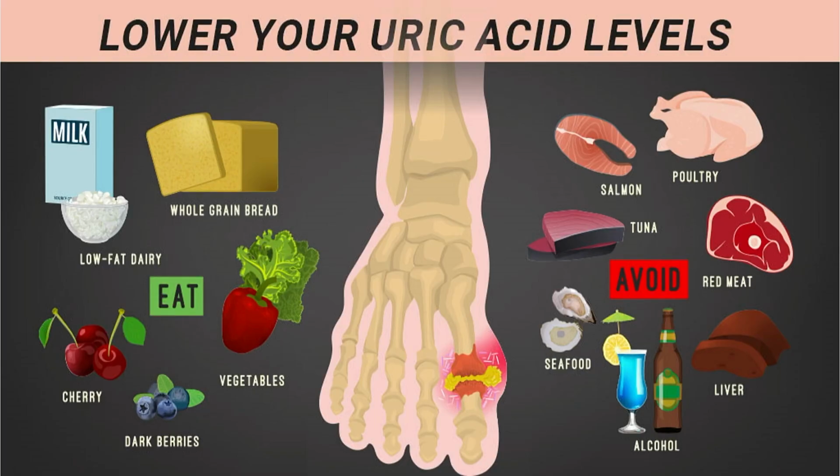So these are the foods: low fat diet, cherry, dark berries, and vegetables you should take. You have to avoid red meat, fish and liver. Then alcohol and seafood you have to avoid, and non-veg food having high uric acid.